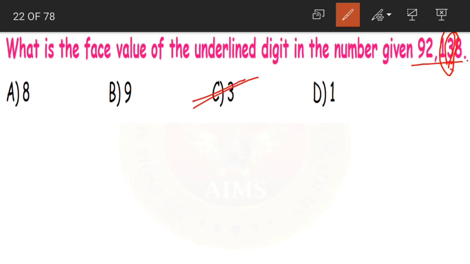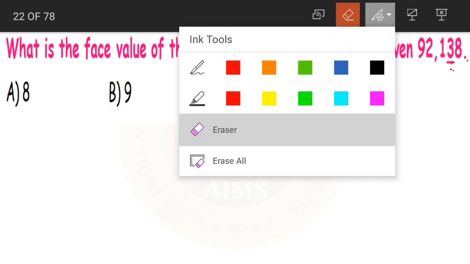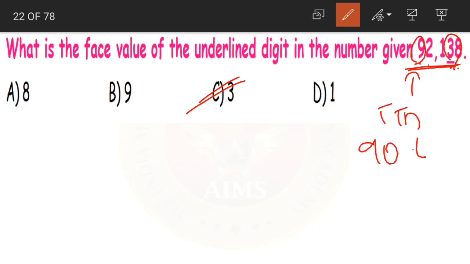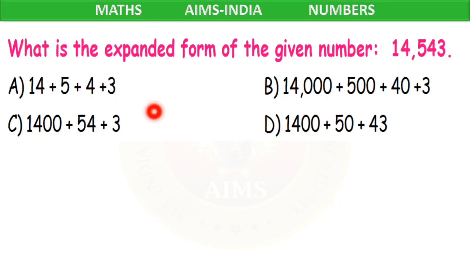No matter in whichever place the number is, the face value will be the number itself. Suppose I take 9 here, 9 is in 10,000's place, its place value becomes 90,000, but its face value is 9 only. So here the face value of 3 is 3 only.